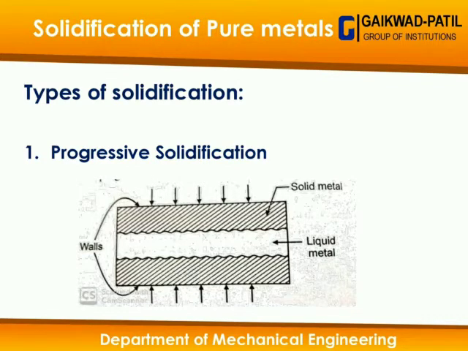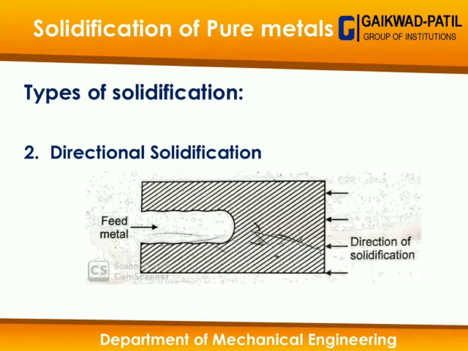So what is discontinuous casting? In discontinuous casting, we generally melt the metal and pour it into the mold. And when we pour it into the mold, the molten metal starts to solidify from its outer surface to the inner core progressively. That's why it is called progressive solidification.